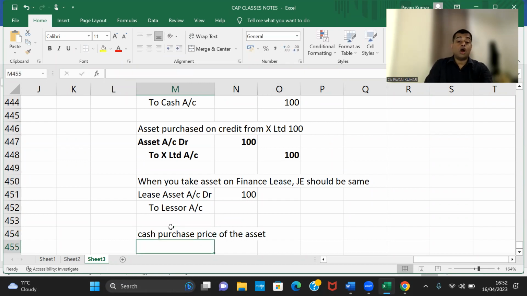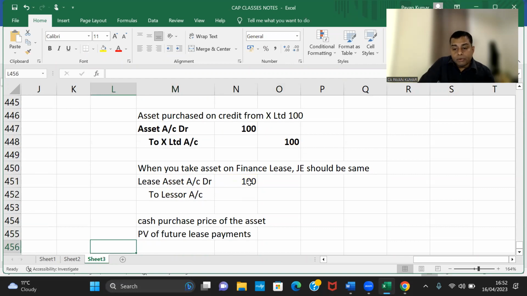of the asset or present value of future lease payments. In this two, whichever is lower, that only you can put here. You cannot put 100 here. You can put either cash purchase price or present value of future lease payments, whichever is lower.